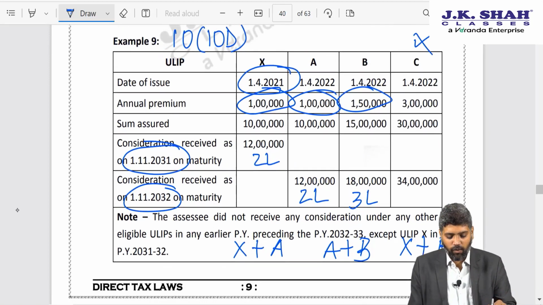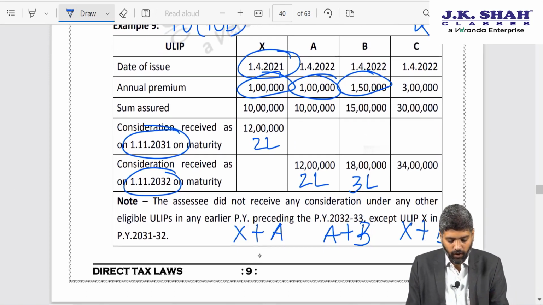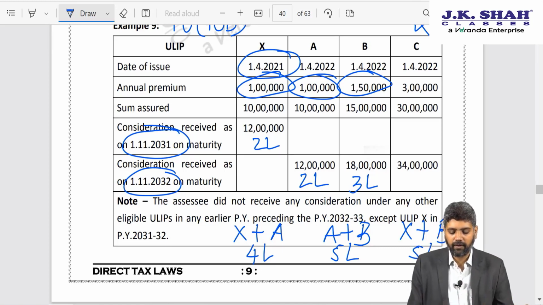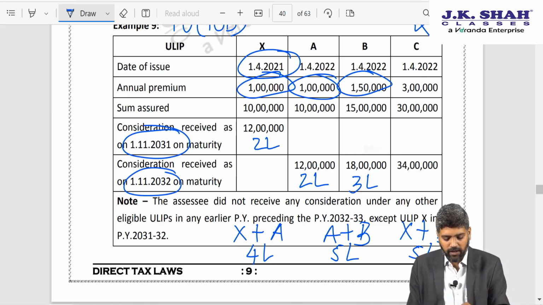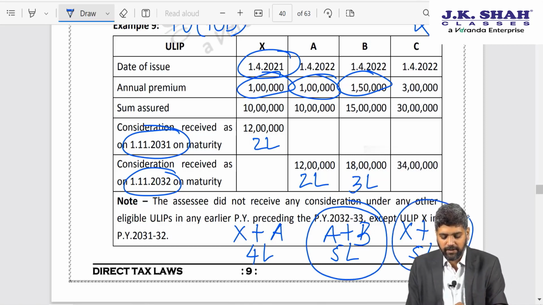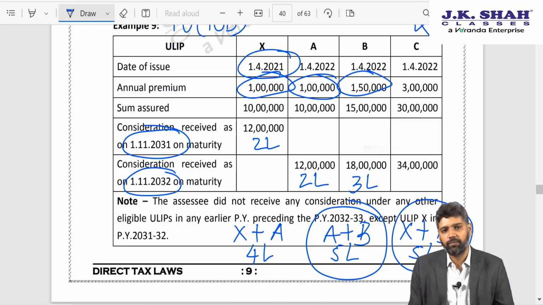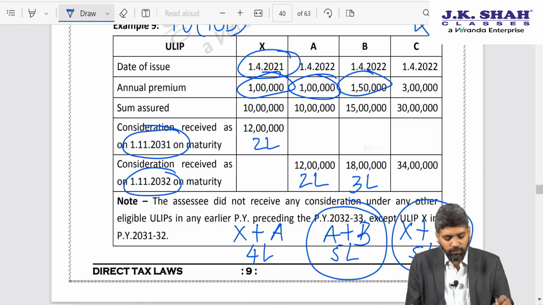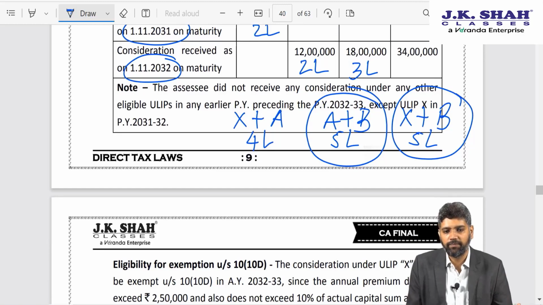So X plus A combination gives me a figure of 4 lakhs. A plus B combination gives me a figure of 5 lakhs. X plus B combination gives me a figure of 5 lakhs. So the answer is that I can choose either the combination A plus B as exempt or I can choose X plus B as exempt. Either of the two. There are two treatments possible. Out of these, which one is maturing earlier? X is maturing earlier. So I might go in for X plus B as my combination.